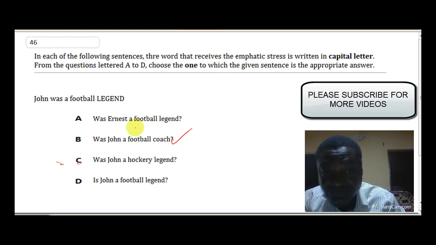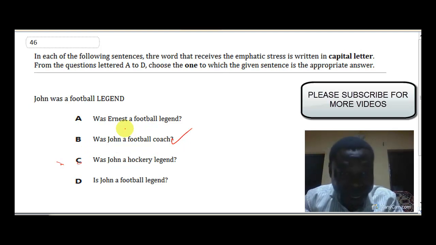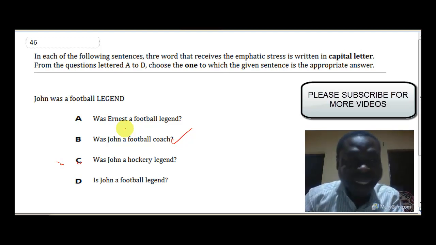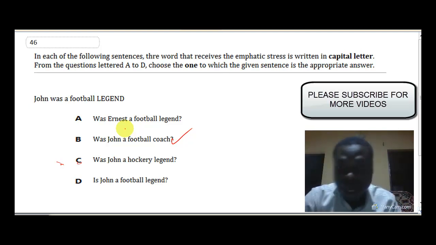Now you cannot choose option C because football is not the emphasized word in the given sentence. It's not football. Then you cannot choose D because was is not the emphasized word. So option B is our answer.